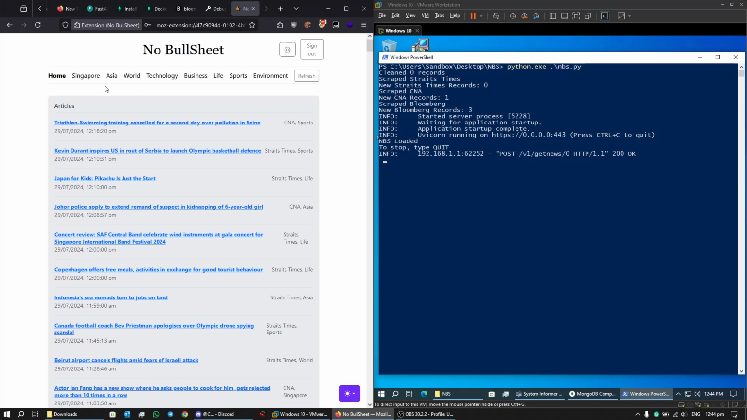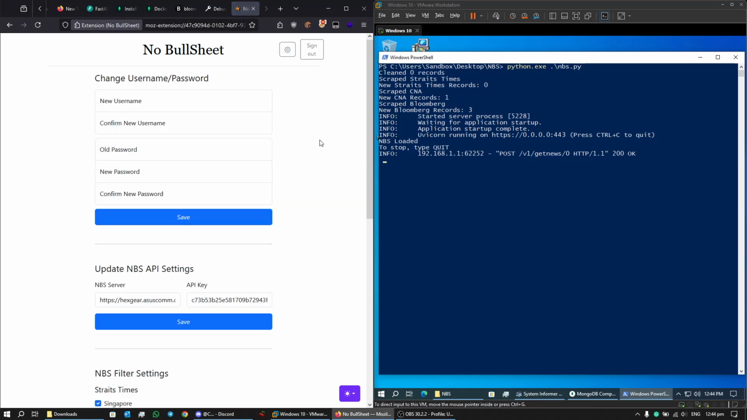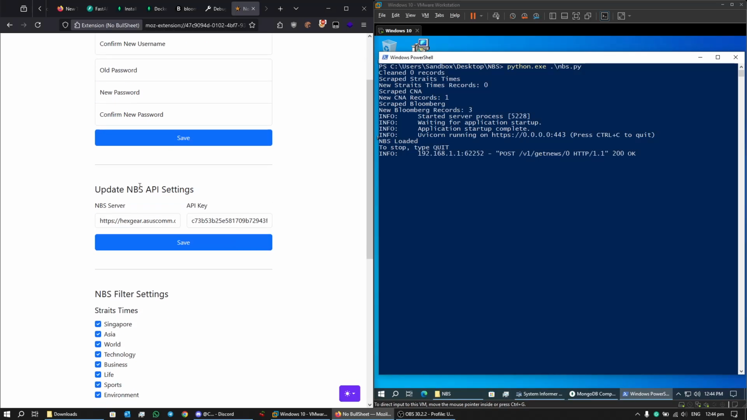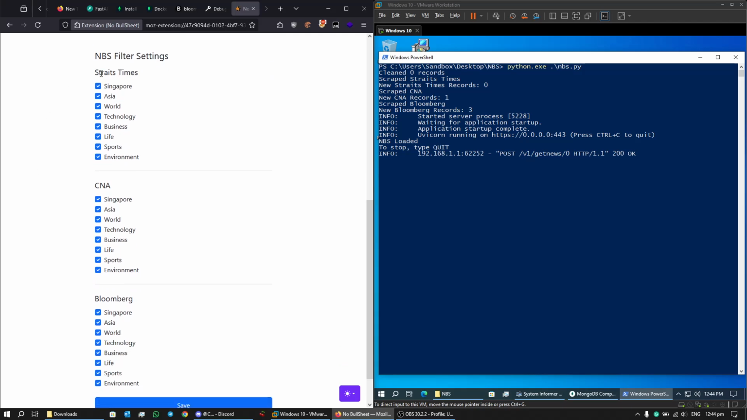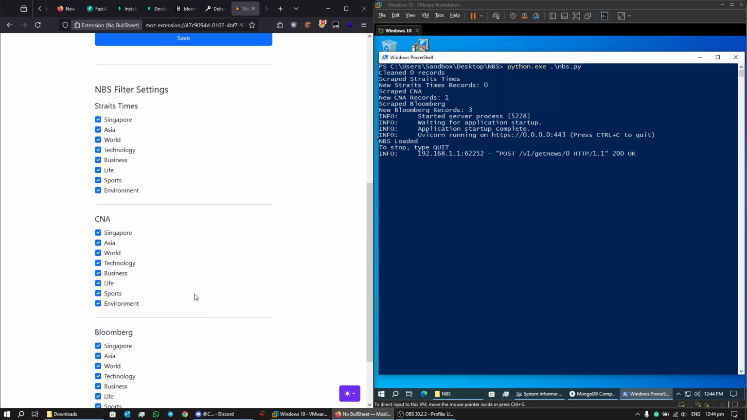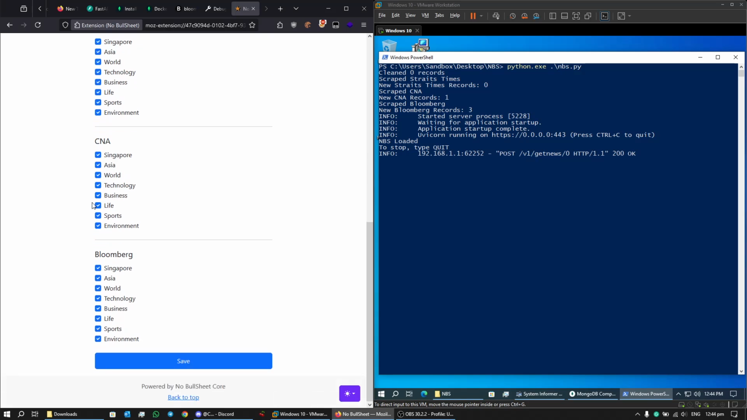Okay, now we take a look at the settings tab. So now in the settings tab, you're able to change your username and password, update your API settings for MBS, and to change the filter settings of MBS as well for each website.